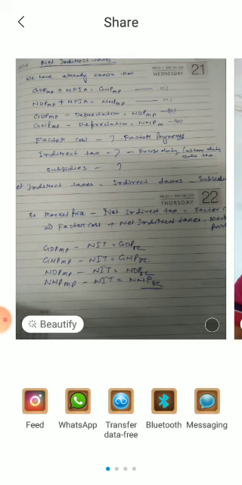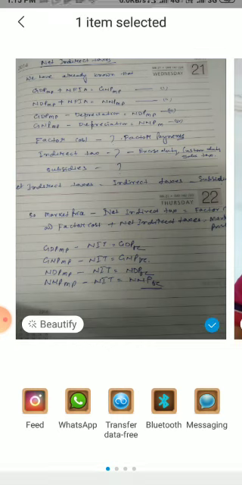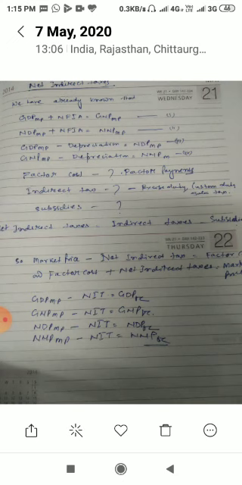The difference between market price and factor cost is net indirect taxes. Net indirect taxes is the difference between indirect taxes and subsidies: indirect taxes minus subsidies equals net indirect taxes.